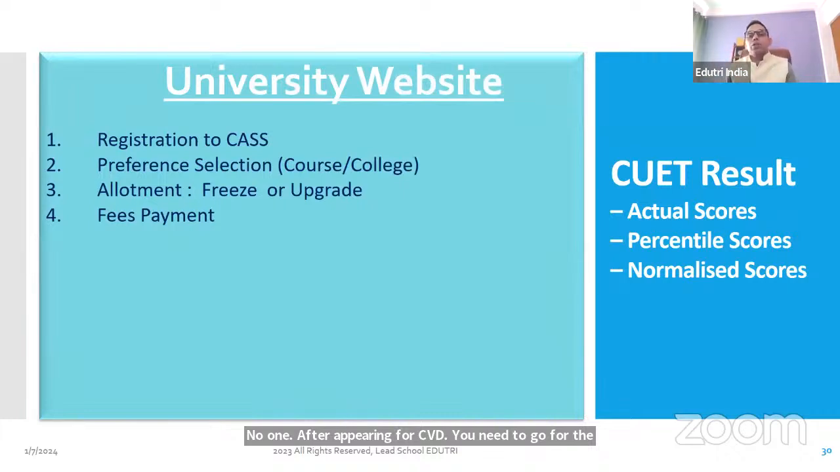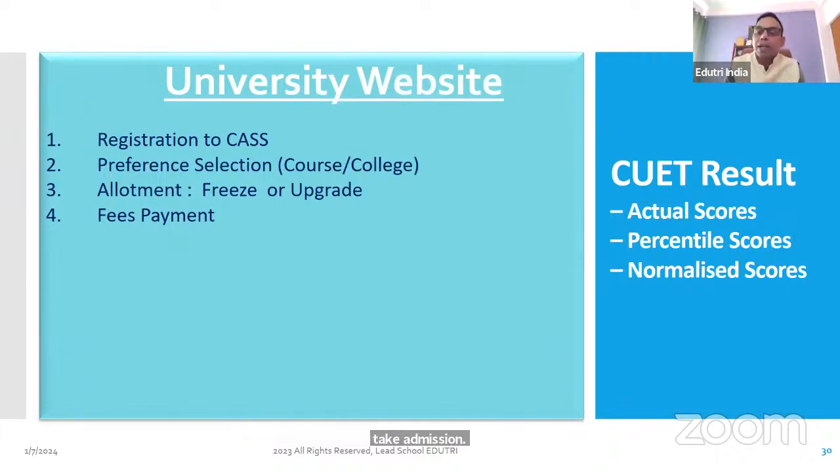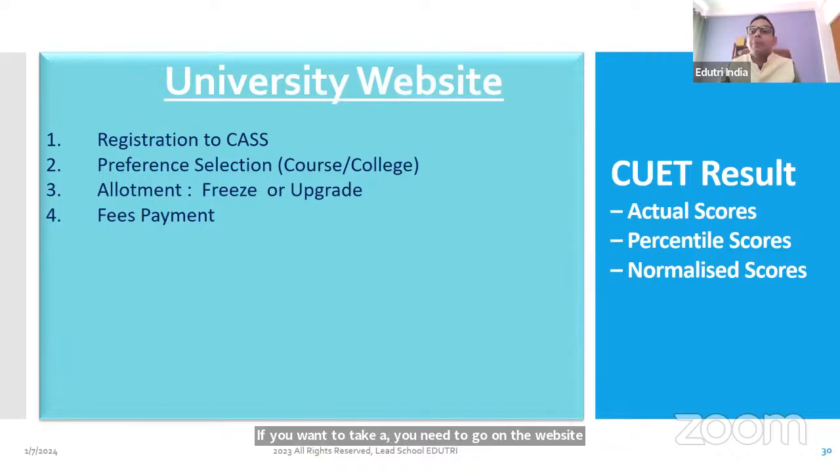If you want admission in Delhi University, you need to go on its website, which is called CAS. In this way, all universities have their own admission websites, or the normal website has their link. You have to go there, register yourself again, and upload your CUET marks. Some websites, like Delhi University, have the option where your marks are automatically taken from there. Only then will you be eligible for admission.